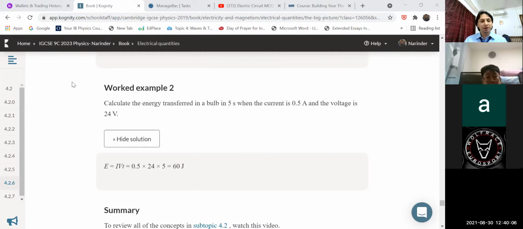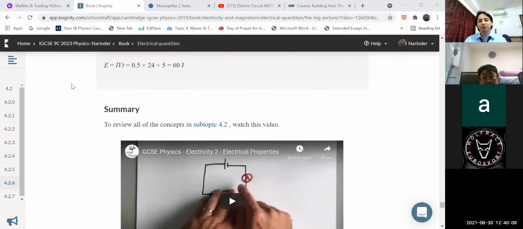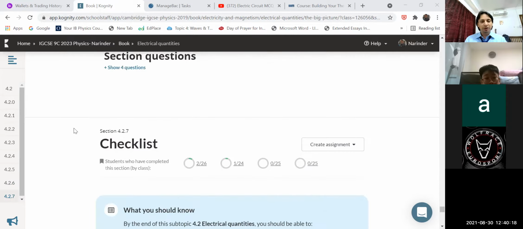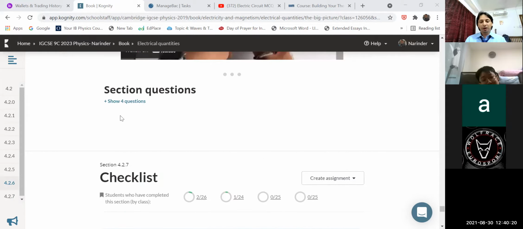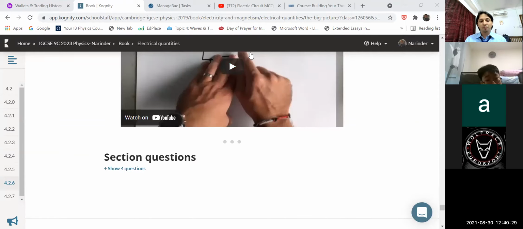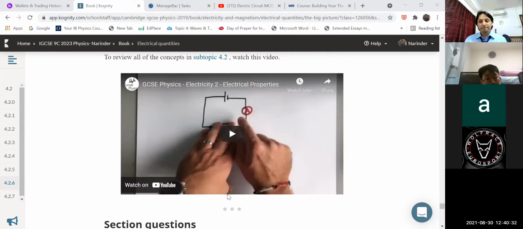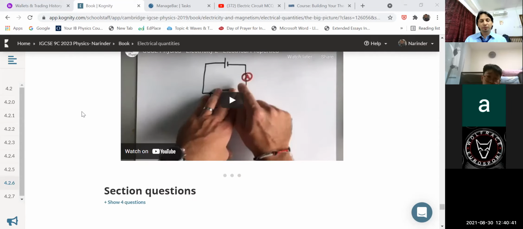For tomorrow's test, yes, sir. I asked about both types of questions, MCQs as well as long questions. 10 MCQ questions are there and 2 subjective questions. Let me complete this one. There are 4 questions, children. It won't be IGCSE questions? You said board, you said only IGCSE, right? From the past year papers. For the test, children, you have to practice everything. Questions can come from everywhere.